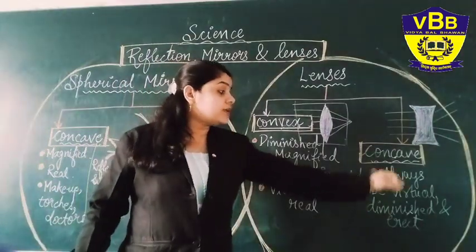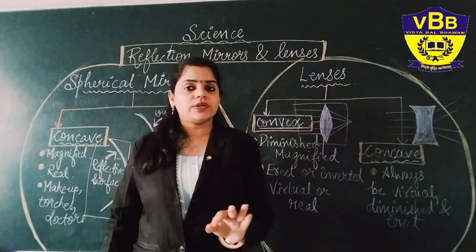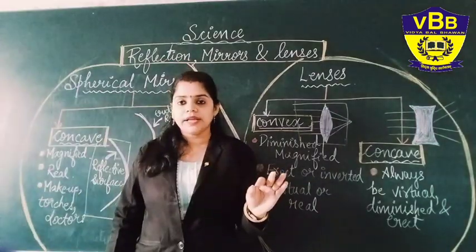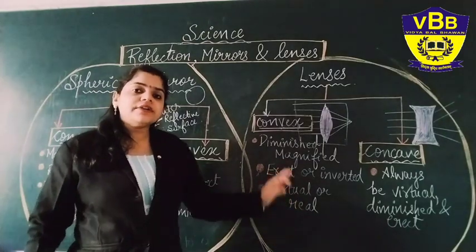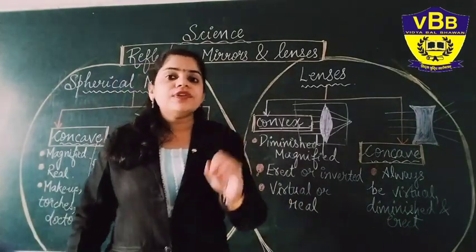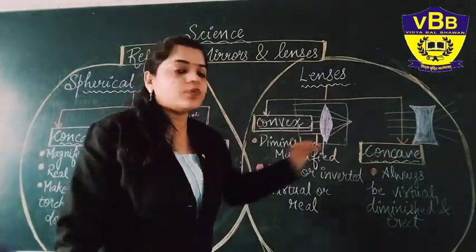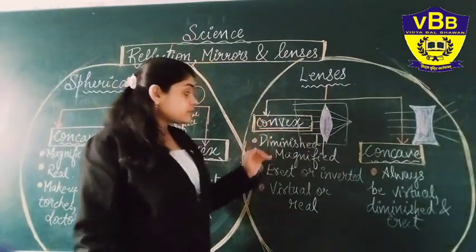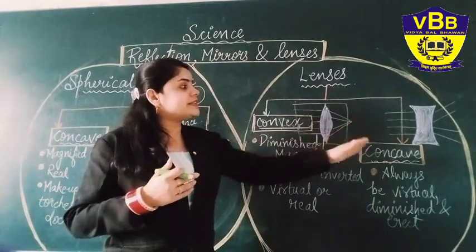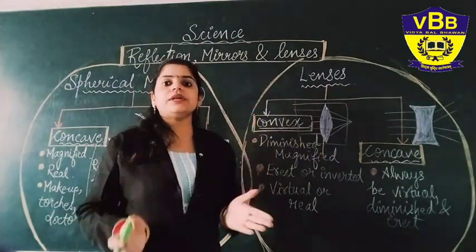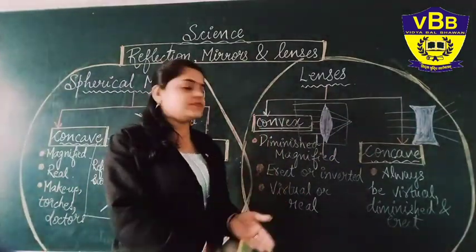It will show you the virtual image. Always virtual, which you cannot obtain on a screen. But in convex, it can be virtual or real. So basically, we have studied the difference between both of them. First, it can be diminished or magnified in case of convex, but concave is always diminished. You will see a smaller image in a concave lens.